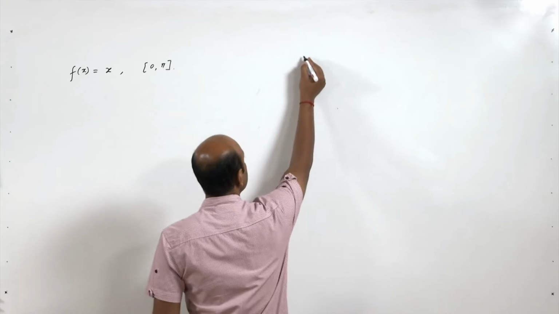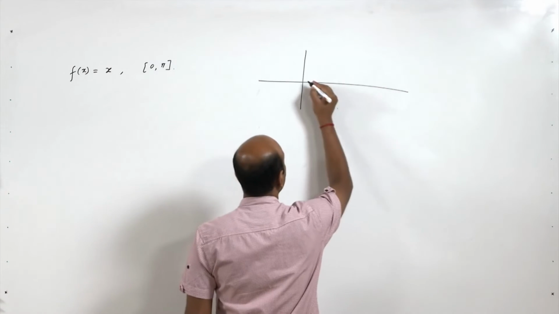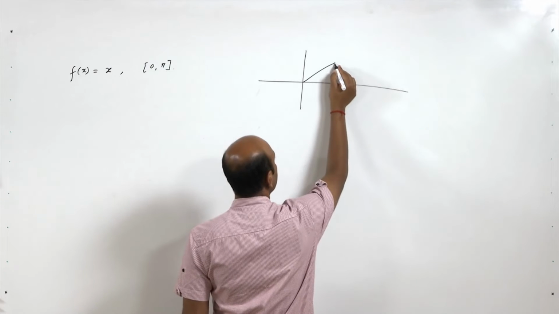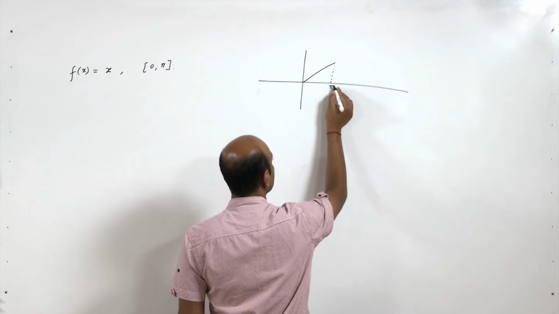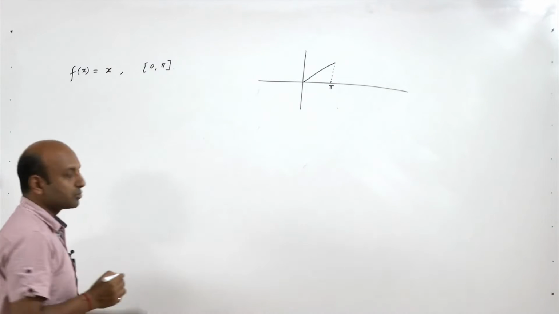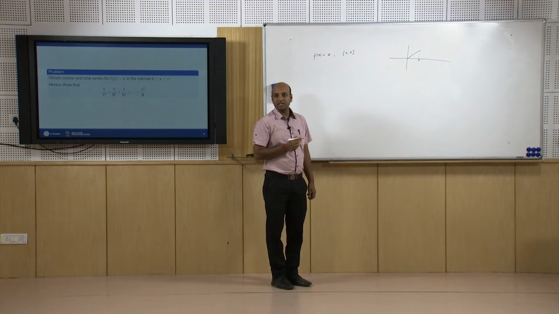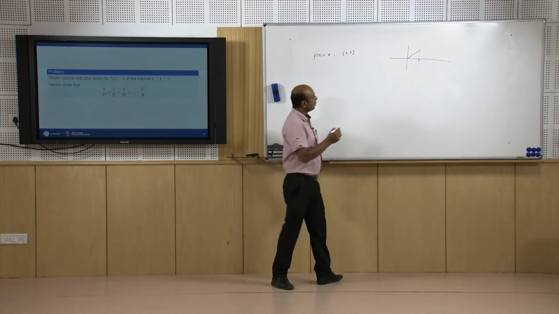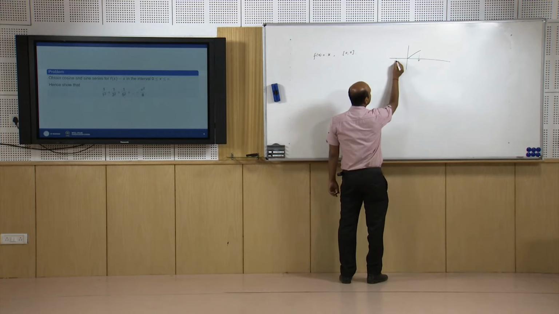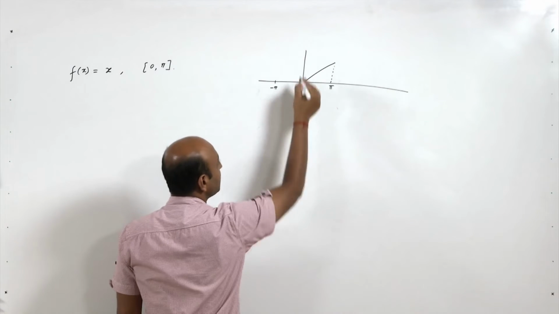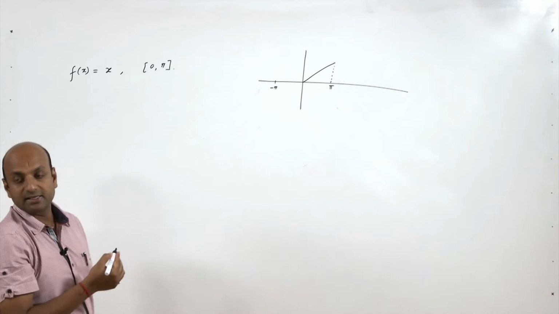So, this function is from 0 to pi, f(x) equal to x, and we want to extend the function as an even periodic function. From minus pi also, if it is an even function, it must be symmetrical about the y axis.